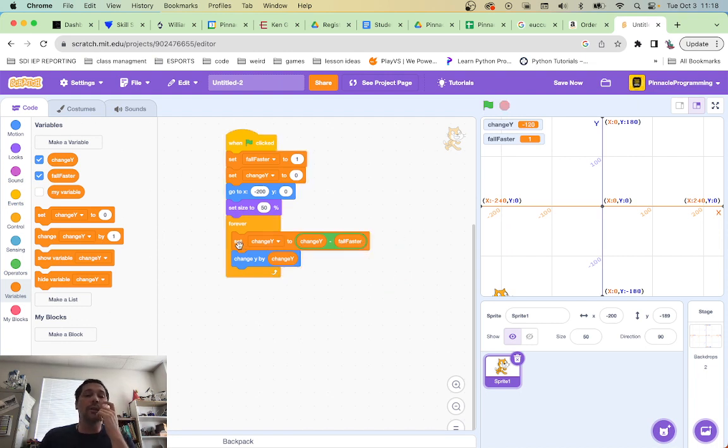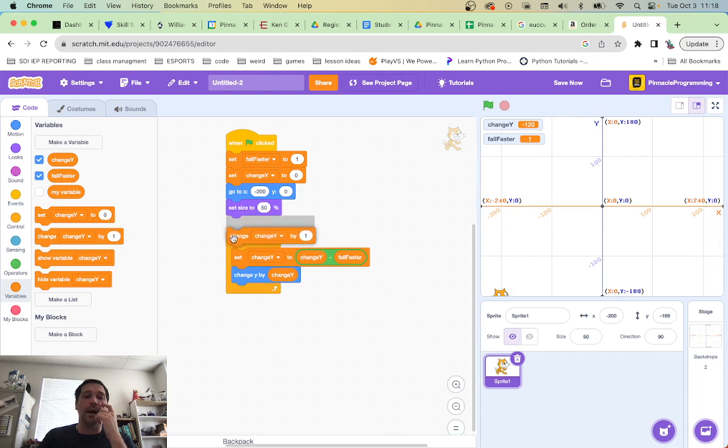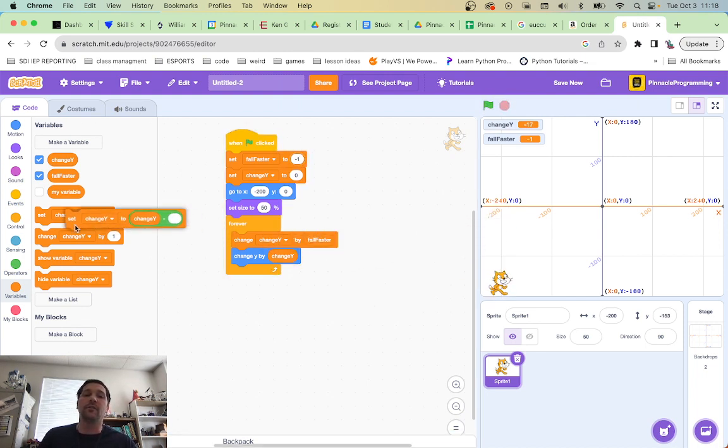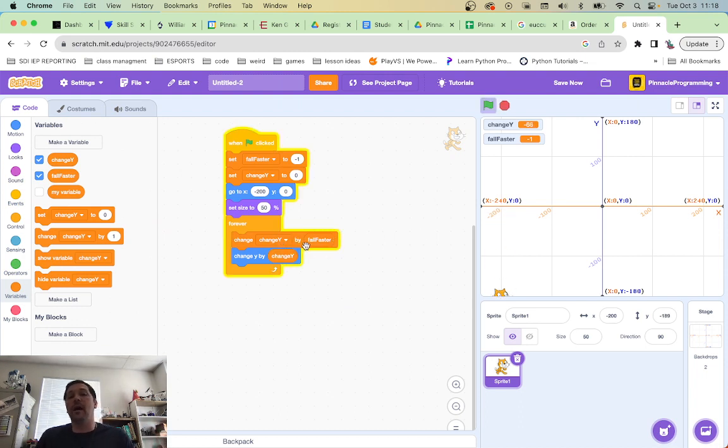is cool. I guess we could have probably done change y by and then fall faster here, right? Could I have done that and gotten basically the same results? Well, almost. Yeah, if that were a -1. Okay, yeah, sweet. Boy, that was a lot just to figure that out. So we're changing y by fall faster, which is effectively change y equals change y plus fall faster.